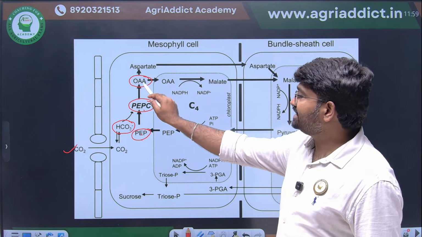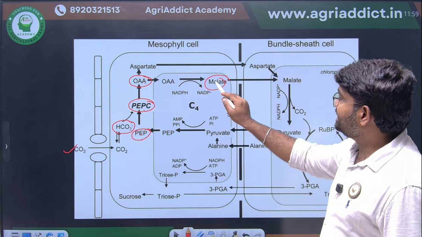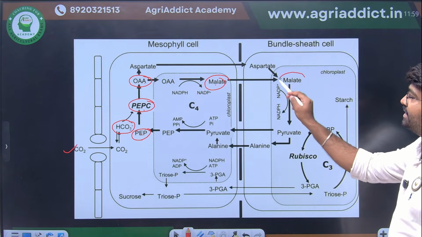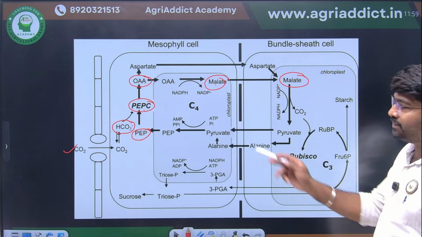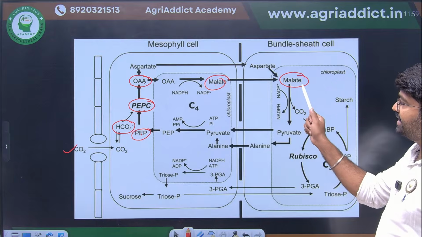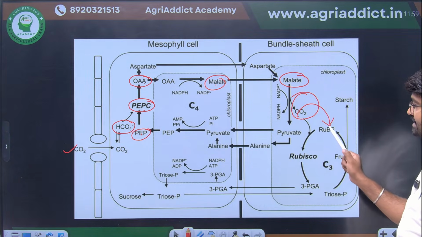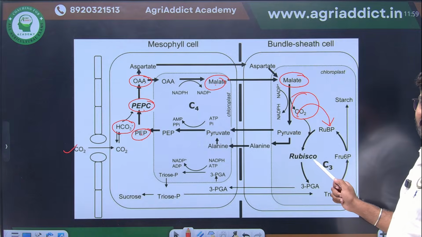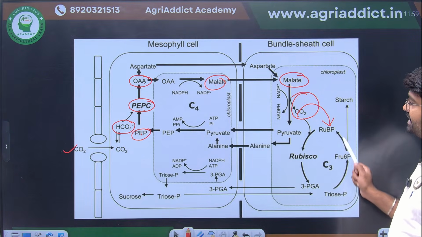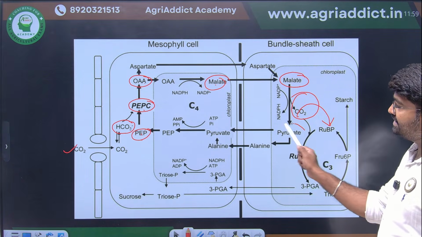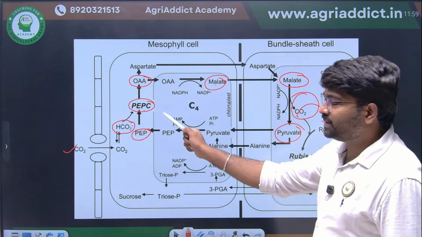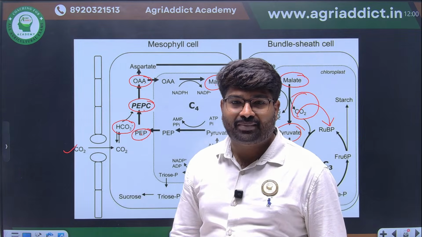This oxaloacetate will be converted into malate. This malate will go to the bundle sheath cell. Here it will be decarboxylated. This CO2 will be utilized by the Rubisco enzyme. Then CO2 fixation will happen. This pyruvate will be converted back to phosphoenol pyruvate.